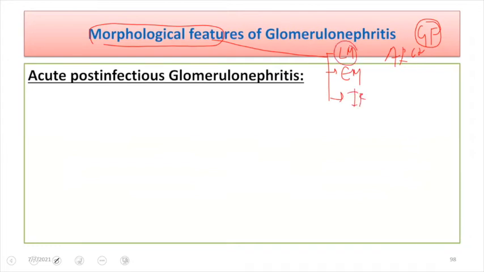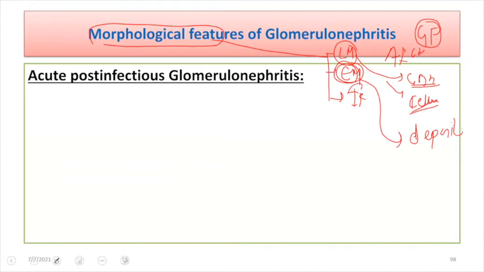right? So what do we see in the light microscope? What we see is the cellularity, and we'll be seeing the glomerular basement membrane. What do we see in the electron microscope? We'll be seeing the deposits, so where the deposit will happen. And what do we see in the immunofluorescence is what type of deposit is there. It can be a granular deposit, or it can be a diffuse deposit. And the granular deposit can be either immunoglobulin, or it can be complement. So we'll be seeing these parameters while doing microscopy.